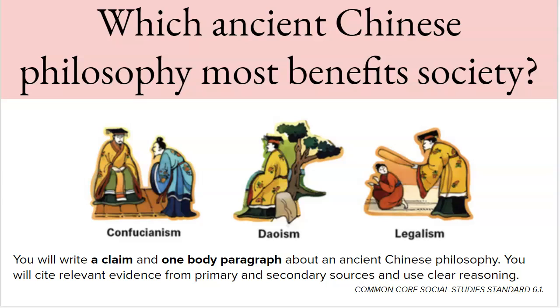I'm excited that you get to explore the question, which ancient Chinese philosophy most benefits society? In order to do that, you'll be analyzing documents on Confucianism, Taoism, and legalism. By the end of this, you'll be writing a claim and body paragraph about an ancient Chinese philosophy, and you will cite relevant evidence from primary and secondary sources and use clear reasoning.